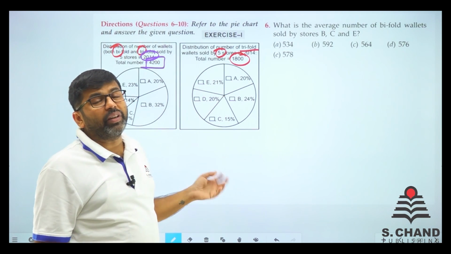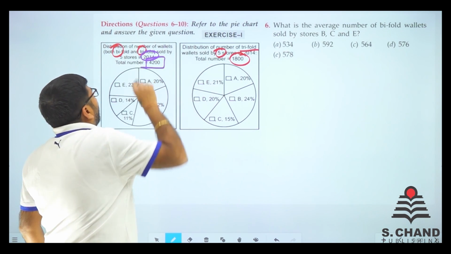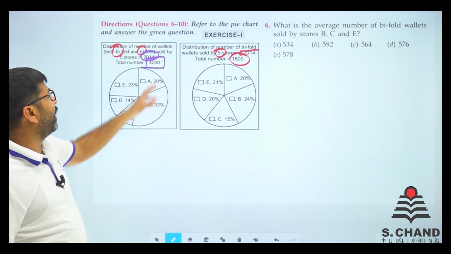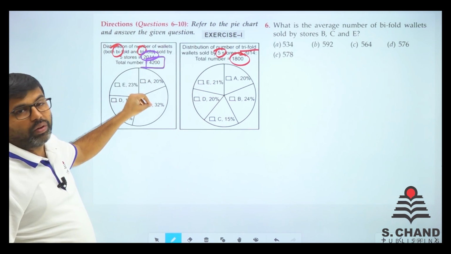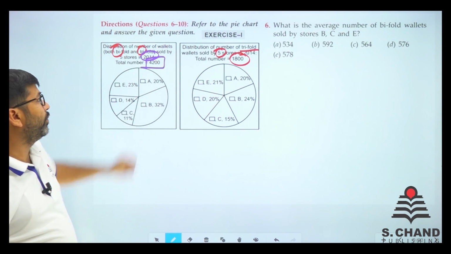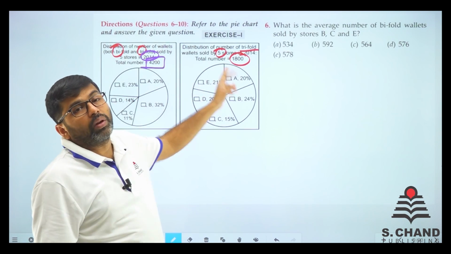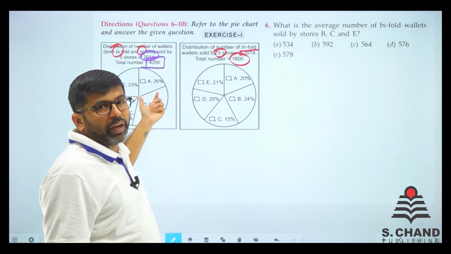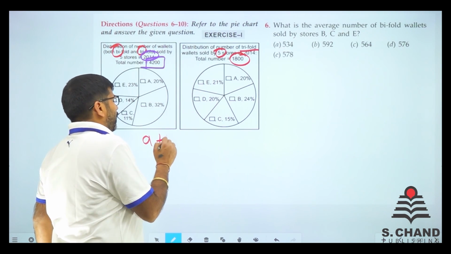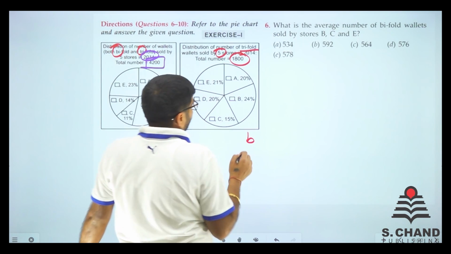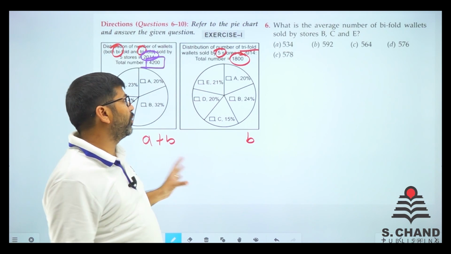So this 4200 is the total number of trifolds and bifolds sold together, and the distribution of trifold is also given. If we need to calculate, say, bifold sold by A, 4200 का 20% निकाल लेंगे, so that will be the total trifold and bifold sold together, and 20% of 1800 is the total number of trifold. Trifold plus bifold minus trifold is bifold. This is the total of A plus B. If we don't want to know A, A plus B minus B is equal to A. That is the way we do.